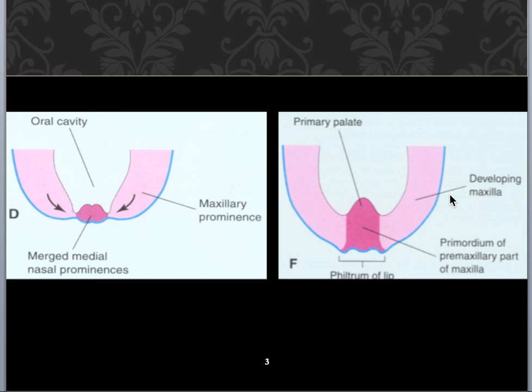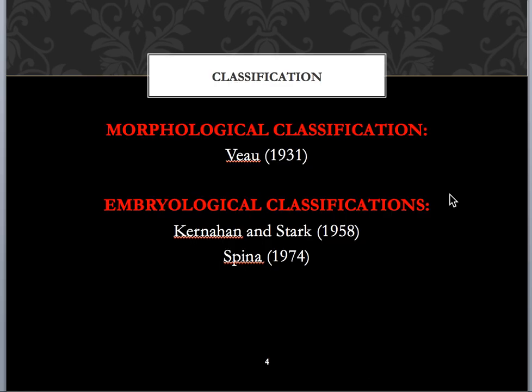So you have to write the embryology concept, and later we move to the classification. I'm just mentioning the names of which classifications to include if it is an essay question or a 7 marks question. Make sure to include each and every classification which I'm including in this video. The classifications: mainly Veau gave the morphological classification, depending upon the location of the cleft lip and palate. And Kernahan and Stark, and Spina, included the embryological classification, that is, depending upon the embryological stage at which the cleft lip and palate formation has occurred.